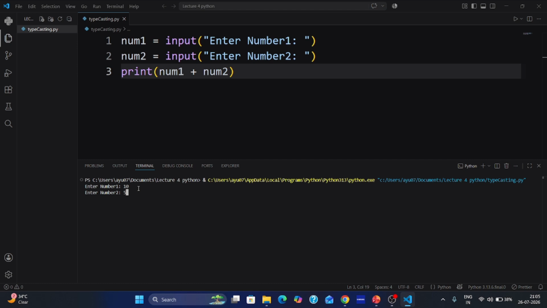Please think about this for 5 seconds. I am taking a pause. You generally thought this would be 15. You are wrong.